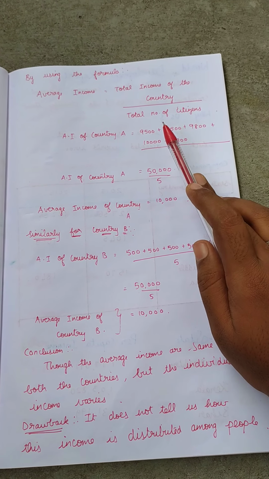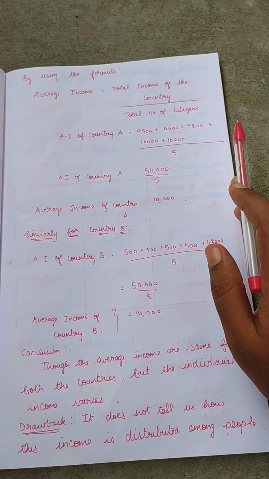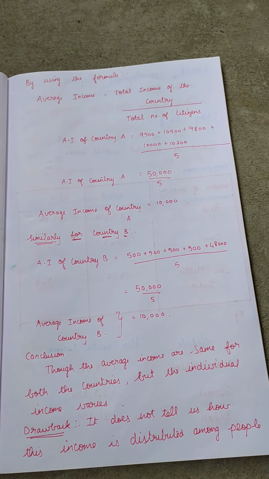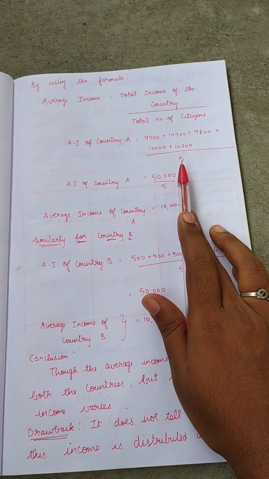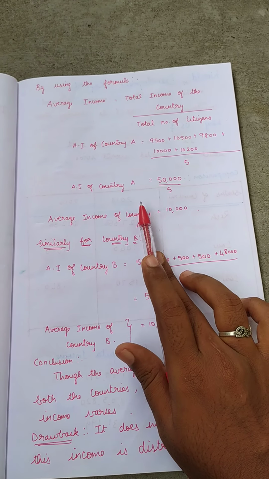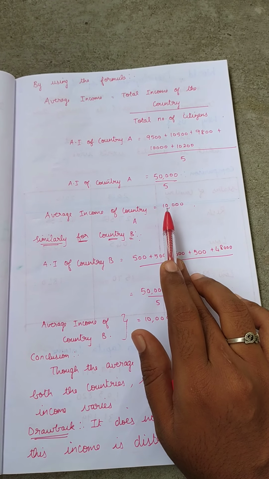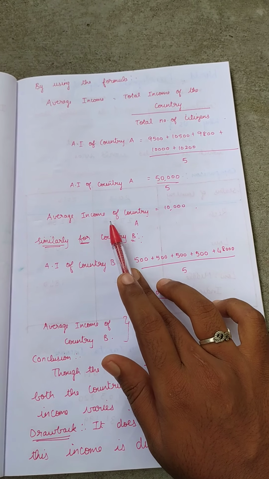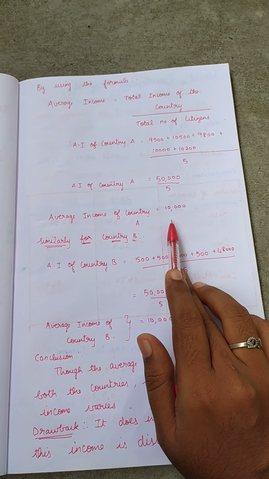So we have 5 months. The citizen number is not given, so we assume it for the average income of one person. So total divided by 5, because we are calculating for 5 months. So average income is equal to 50,000 divided by 5, which is equal to 10,000. So the average income of country A is 10,000.